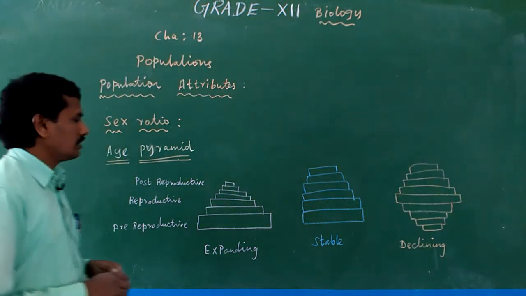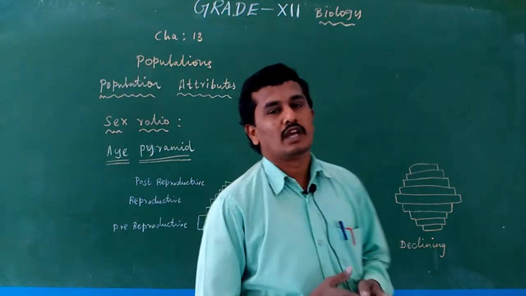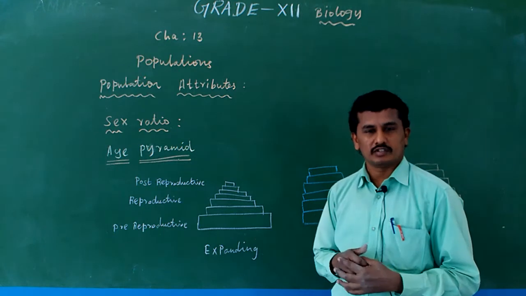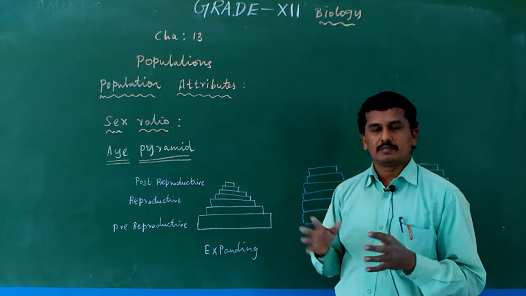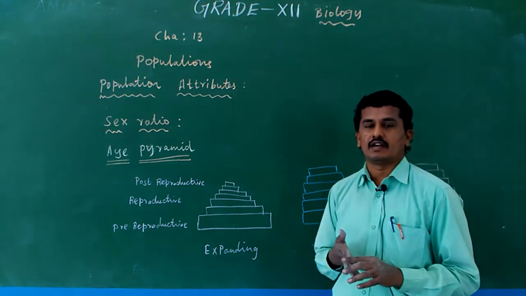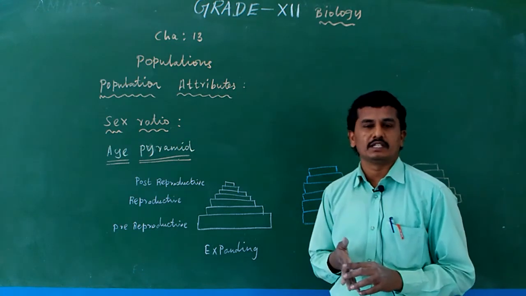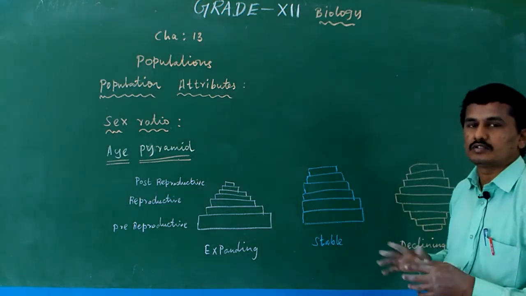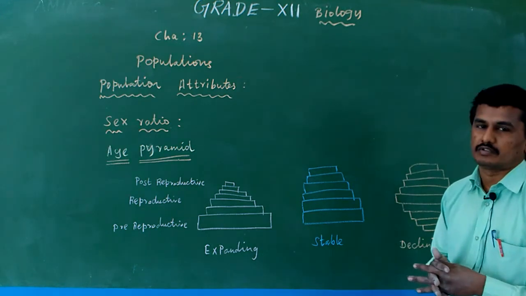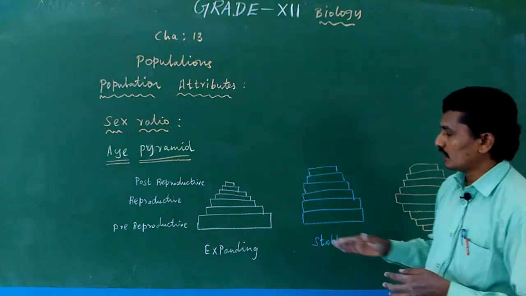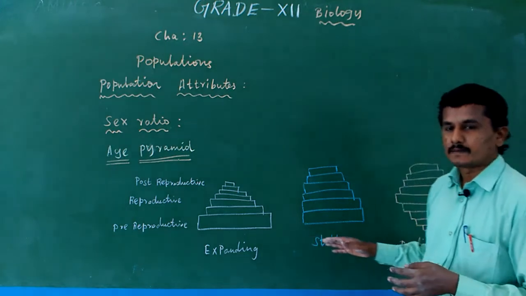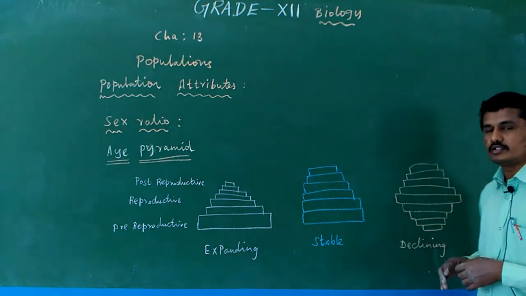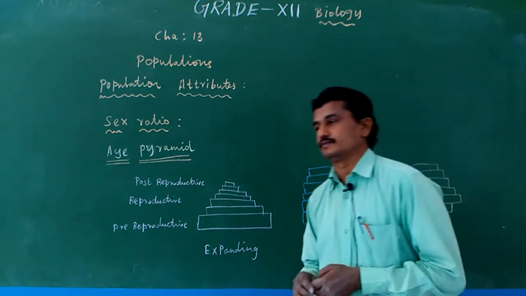The next one is age pyramid. With the use of age, we make a population census and represent it with a graph. Three types of age pyramids are present. One is the expanding age pyramid, another is the stable age pyramid, and another is the declining age pyramid.